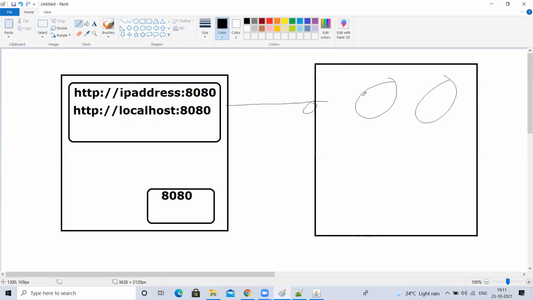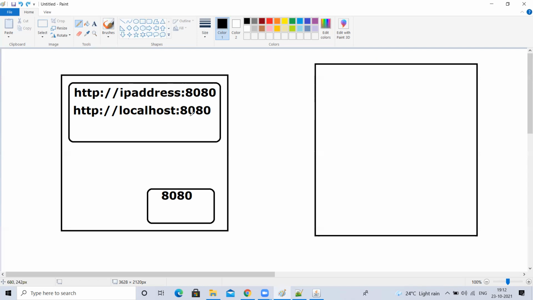A postcard came to your village, some ABC village. But to whose house does it have to go? If you write a house number, it will go to that house. If you give some other house number, it will go there. Like that, for each application, there will be a port number. Understood? Is it clear? Yes, sir. Like that you can imagine.